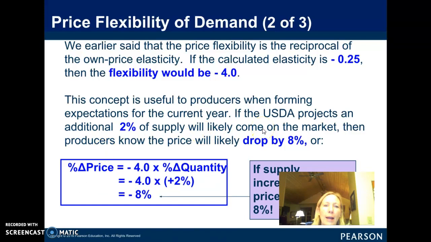And so I just put this in here because I thought it was a little bit practical. So it gives you an example. This is useful to producers when forming expectations for current year. So if the USDA projects an additional 2% supply will likely come on the market, then producers will know that price will likely drop by 8%. So that has to do with that idea of the reciprocal. So as supply increases, remember, we said agricultural goods in general are